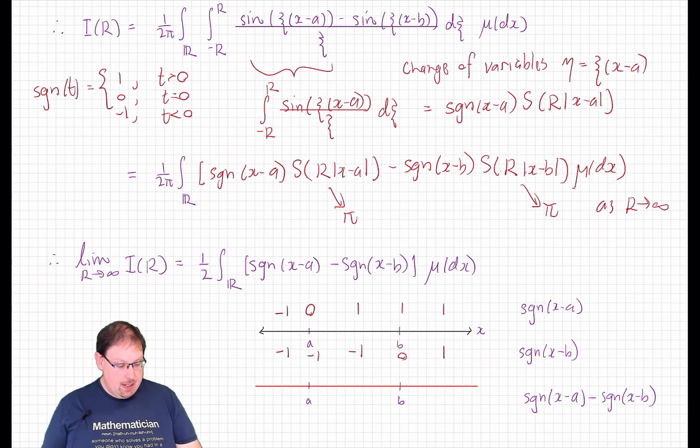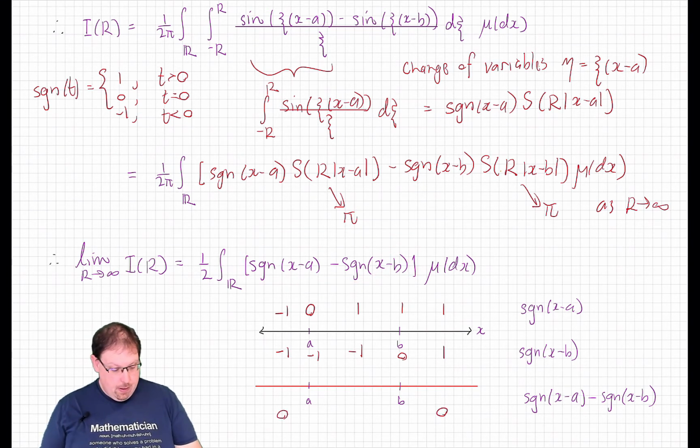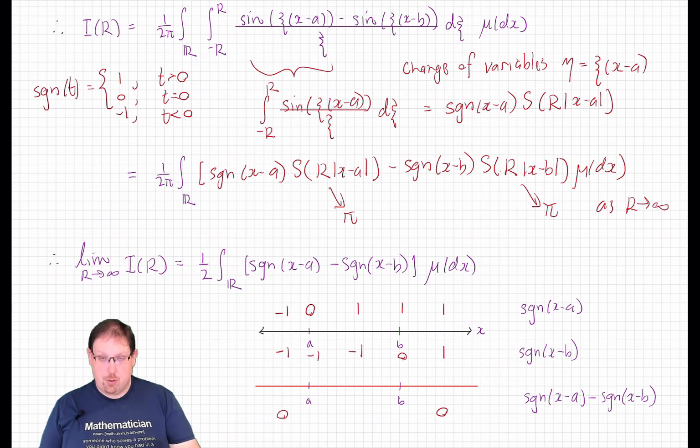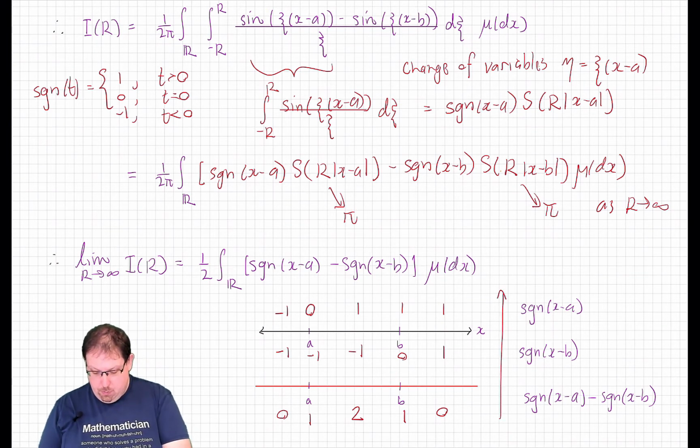And so taking the difference of those, we see that below a, this difference is simply equal to 0. Also above b. On the interval in between, it's equal to 1 minus -1, which is 2. And at the 2 points, a and b, it's equal to 0 minus -1, which is 1, or 1 minus 0, which is 1. And that now nicely gives us our result.